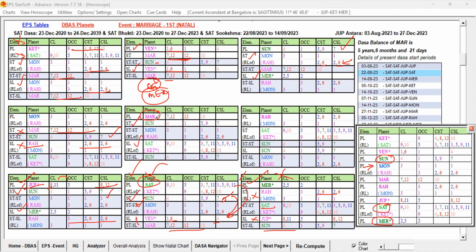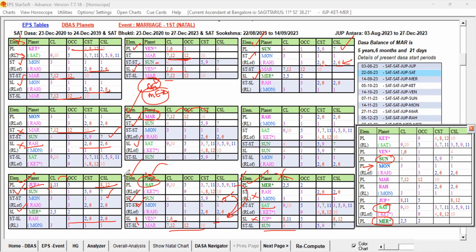Mars only having the weakness. But Mars also not weak. Mars is 7th lord, that is not being supported. 12 and 12 are not supported by the star lord. But 7 is further supported by the Sun and Saturn. This is very good. So Mars is good and Saturn is good. And Sun is also good, right?